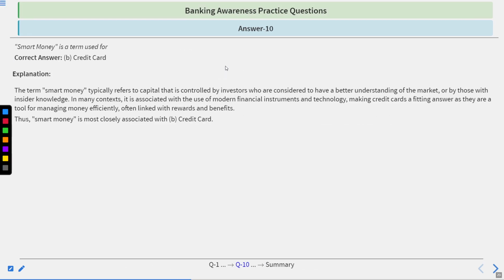Time's up. Correct answer is credit card. Go by explanation. The term smart money typically refers to the capital that is controlled by investors who are considered to have a better understanding of the market or by those with insider knowledge. In many contexts, it is associated with the use of modern financial instruments and technology, making credit cards a fitting answer, as they are a tool for managing money efficiently, often linked with rewards and benefits. Thus, smart money is most closely associated with the credit card.